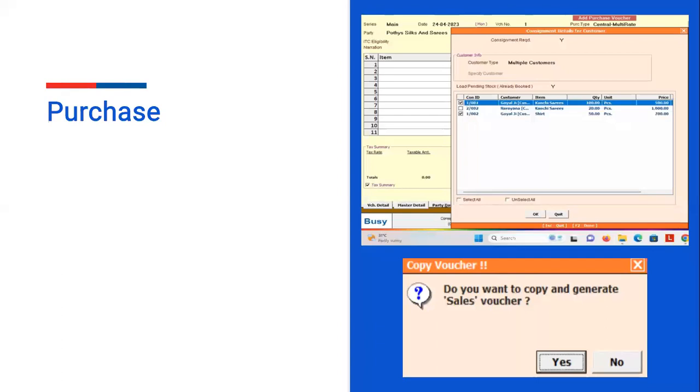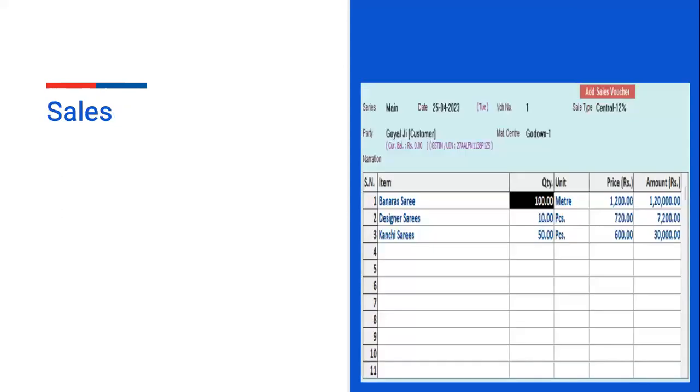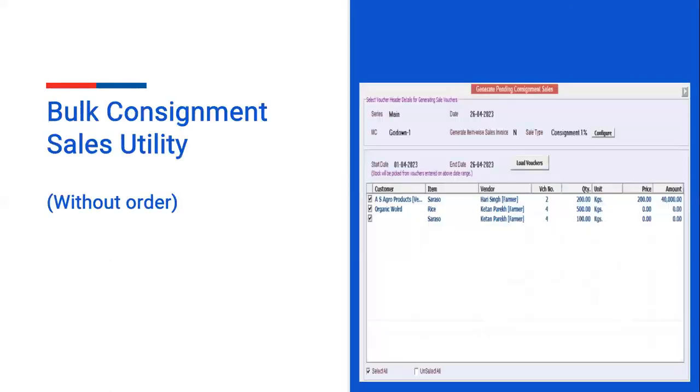After selecting the customer name, it will automatically show you all the pending customer list you defined in the sale order. When you save the purchase voucher, it will automatically ask you, do you want to copy and generate the sale voucher? When you click on the yes option, it will automatically generate the sale voucher. Automatically party name will be picked, material center will be picked, all the item details will be picked. You just have to save the voucher and preview the invoice.